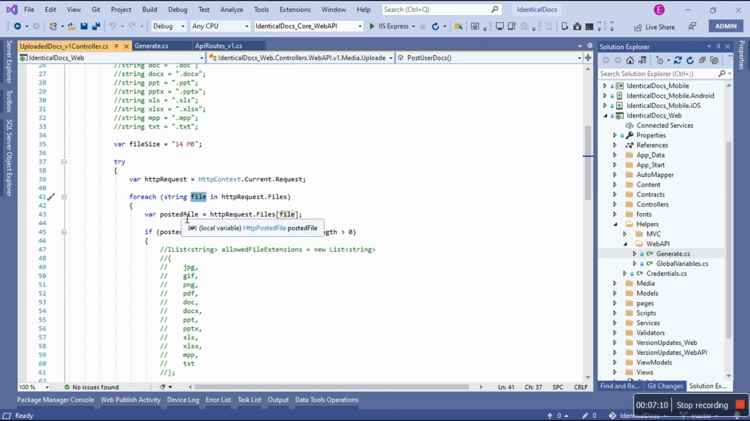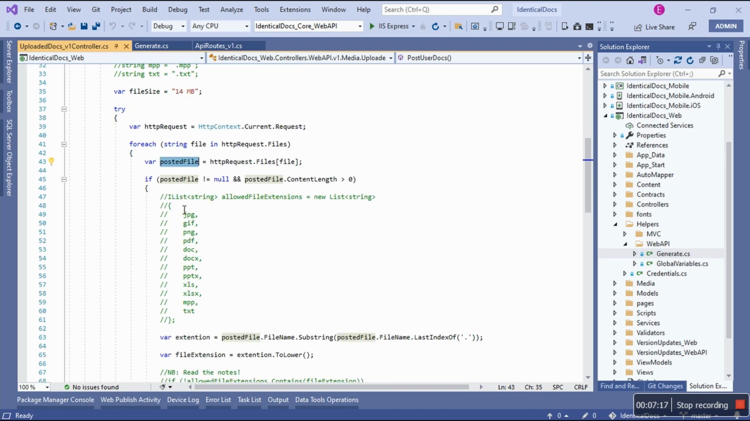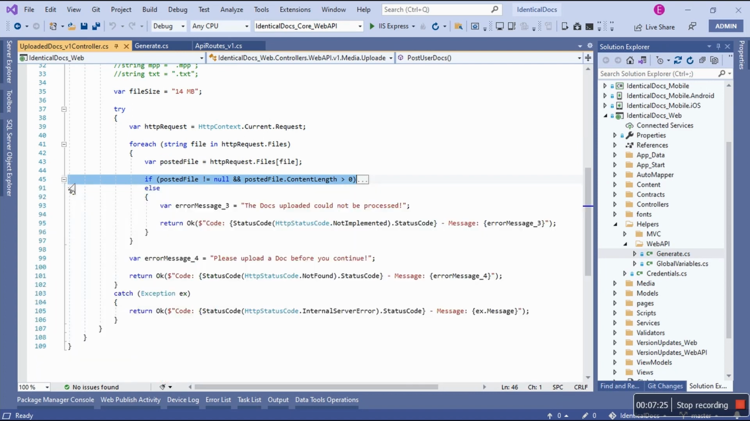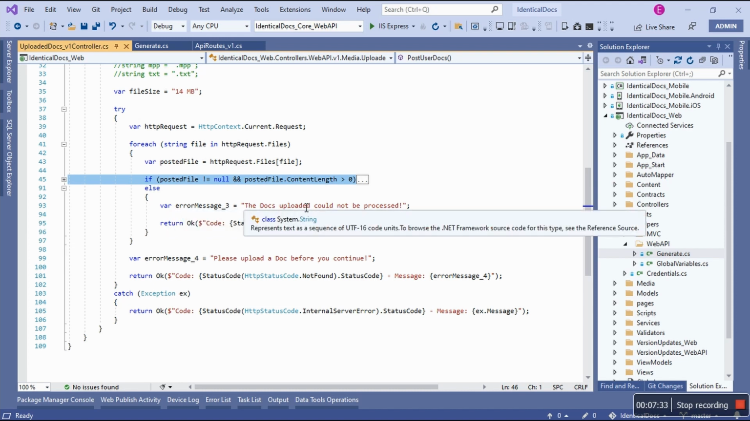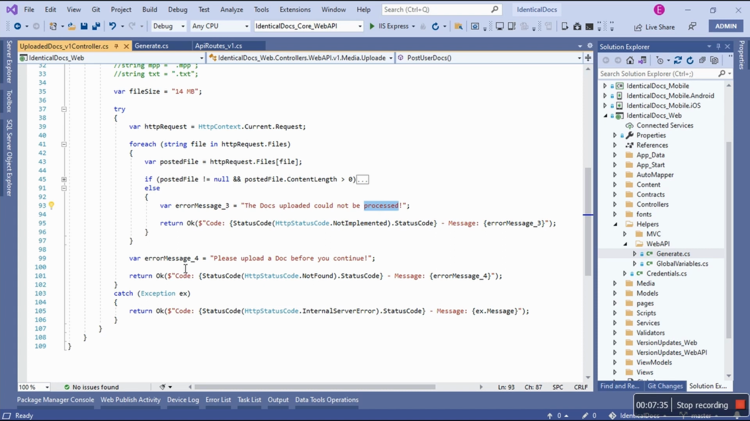On that specific file, I'm going to get the entire variable here, the posted file, right? And then if it's not null and the content length of that posted file is greater than 0, then we get inside. Else, if that's not the case, there's no file and the length is not greater than 0, then I'm going to have this variable, error message number 3, where I say the docs uploaded could not be processed, right? And then I'm using the return types.